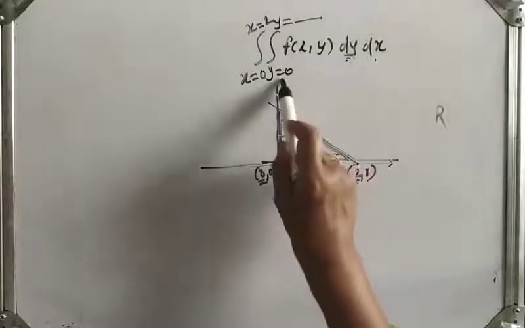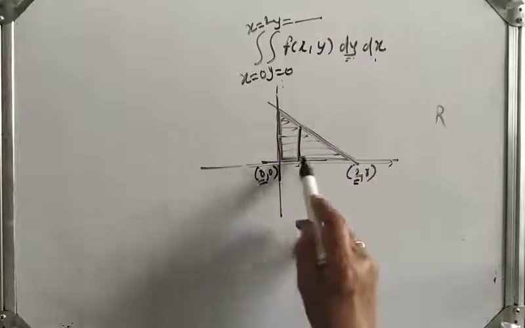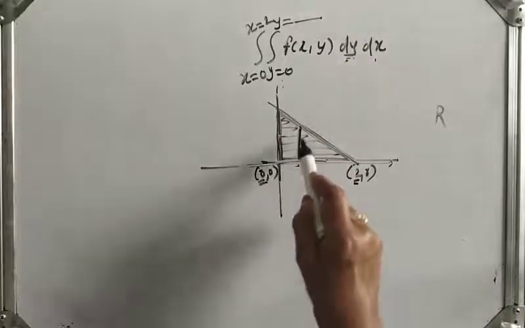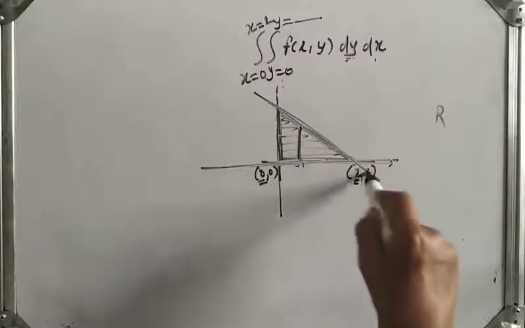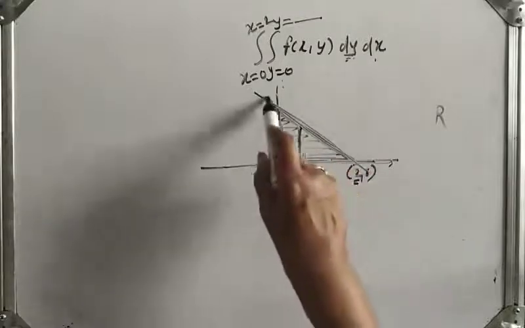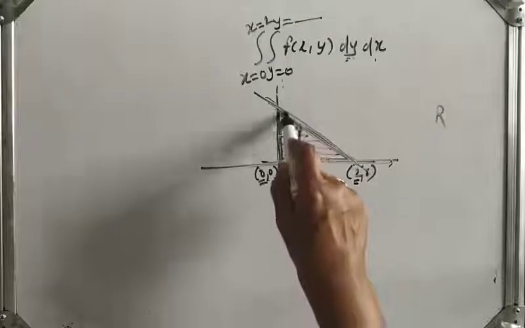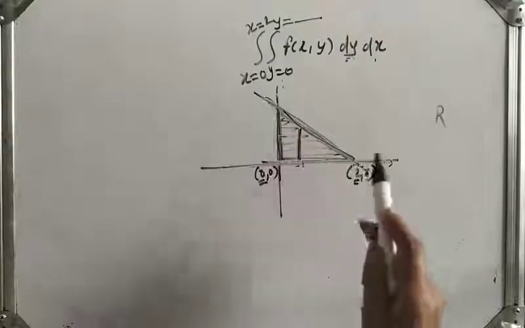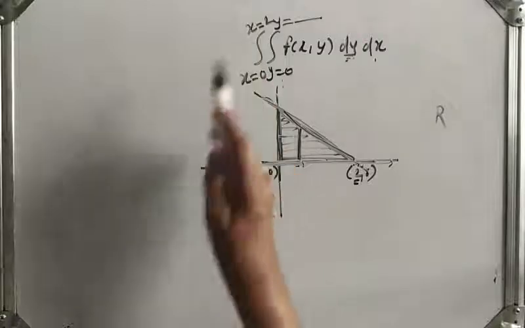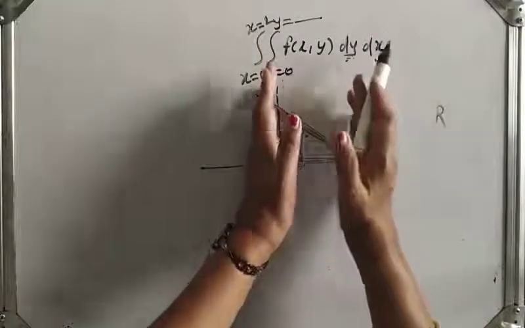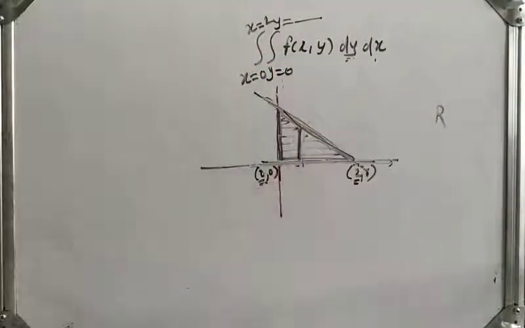Lower limit of y will be the curve at which this strip touches, means this curve. Upper limit will be the equation of the curve at which the strip touches. And what will be the limits of x? Limits of x will be constants, means x varies from this to this.